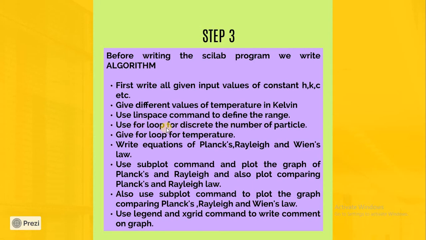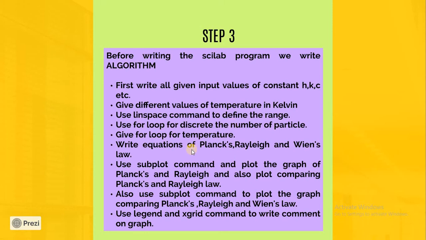We'll be using a for loop for the discrete wavelength values, and a for loop for temperature also, because we will be plotting three graphs at different temperatures. One for loop will describe temperature, and another for loop will describe how the values change as the wavelength changes.